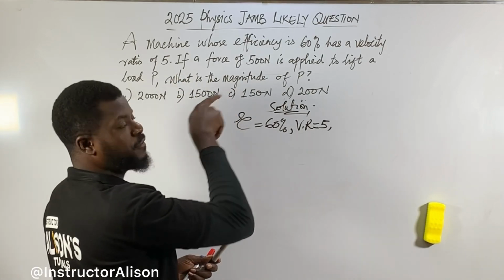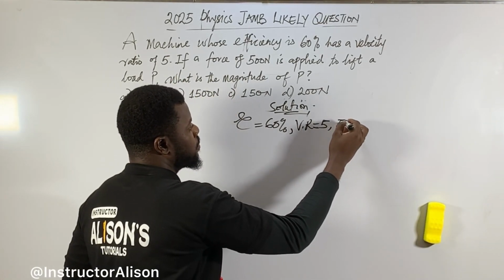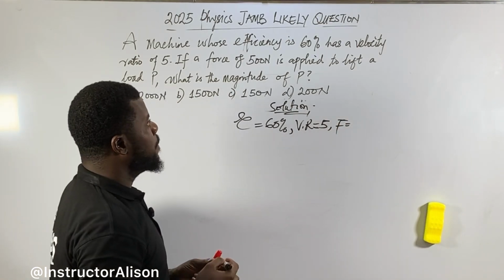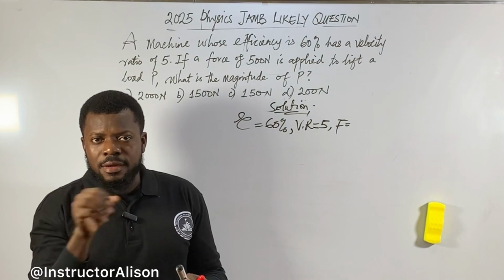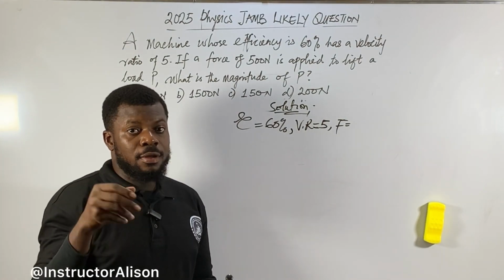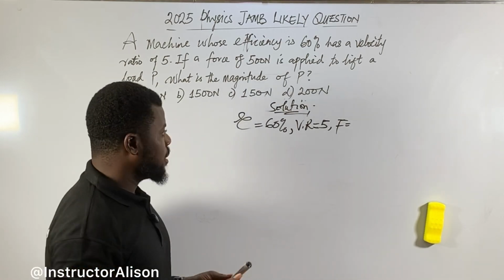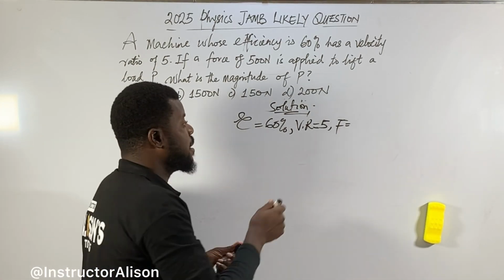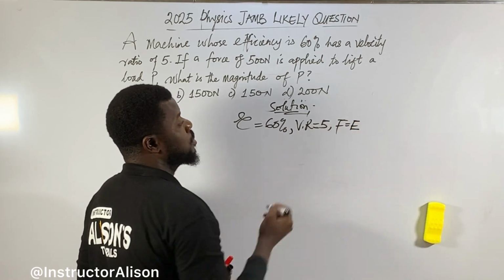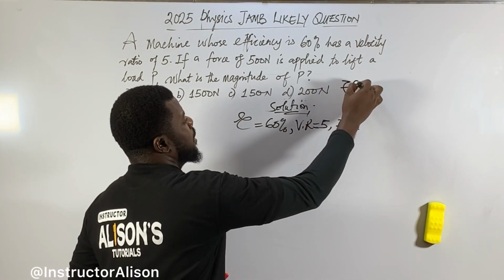If a force of 500 Newton, they tell you force. If I were you, I would just write force equals 500 Newton. But you know, for this topic, there are other parameters we need to know the names of, like effort, load, and the rest. Another name we use for force here is effort. E, see this spelling.